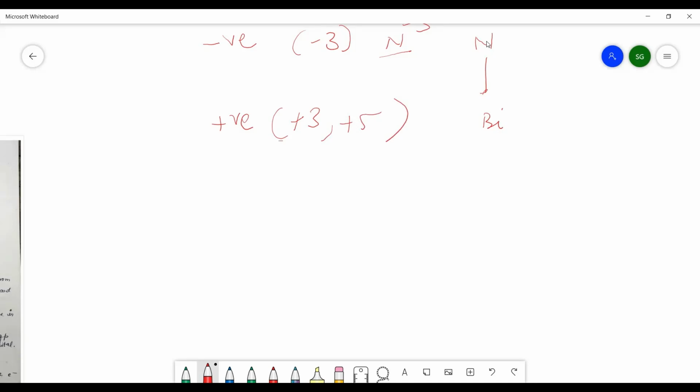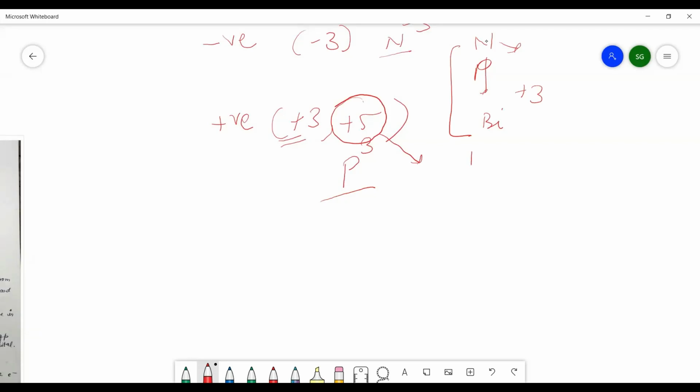Now, in +3 oxidation state, you know well that the electrons present in the p orbital take part in the bond formation, and that increases from nitrogen to bismuth. Means the stability of +3 oxidation state increases from nitrogen to bismuth, and nitrogen has less tendency to show the +3 oxidation state because it is highly electronegative in nature and shows high ionization energy.